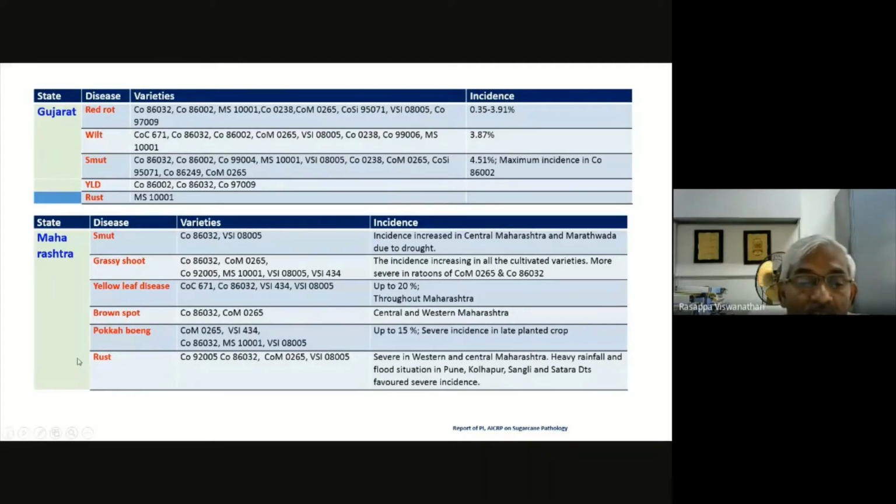We do not have much severe red rot incidence; maybe for the last 100 years we haven't come across red rot. We have other diseases like smut, grass shoot, yellow leaf disease. But foliar diseases like rust and brown spot are peculiar to Maharashtra, especially in high rainfall regions, and they are very common. Anyway, we will see some slides later.